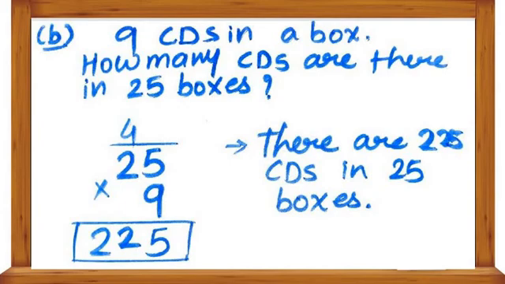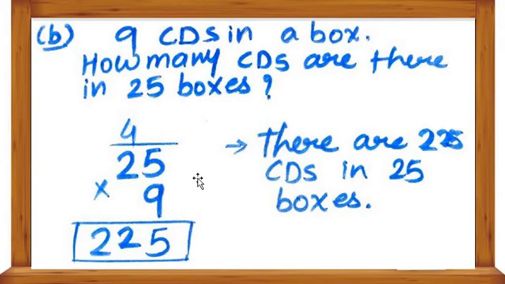So 9 CDs in one box, and how many CDs are there in 25 boxes? This is like the ball question. First of all, we write the question for a box. Here, 9 CDs in one box, so we write 9 here, and then 25. What is 25? 25 boxes. So how many CDs are there in 25 boxes? Got my point, all students?